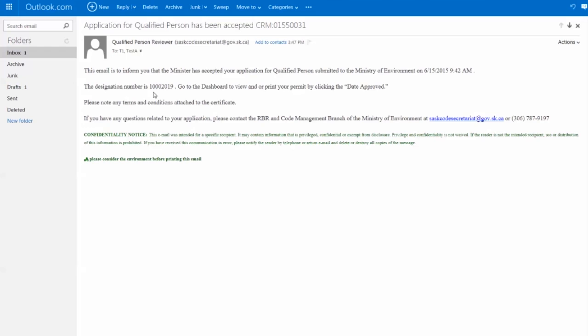The designation number is 10002019. Now this is the same as your transaction number when you submitted your application. Then it says go to the dashboard to view and print your permit by clicking the date approved." So we'll go ahead and navigate our way back to our dashboard.